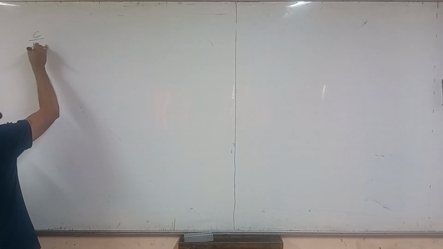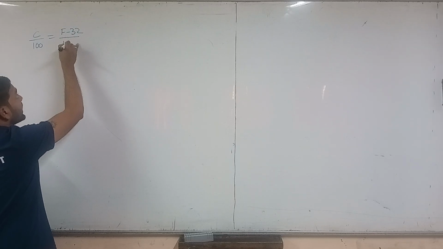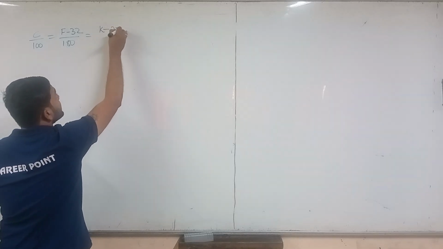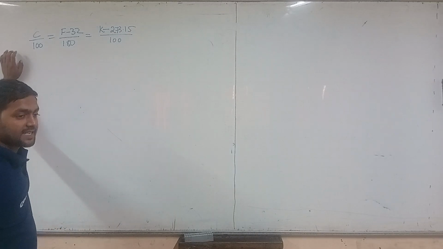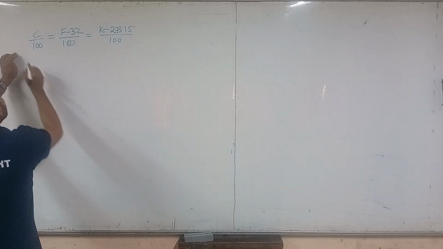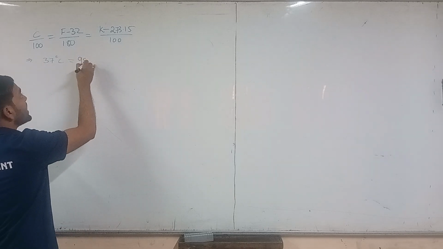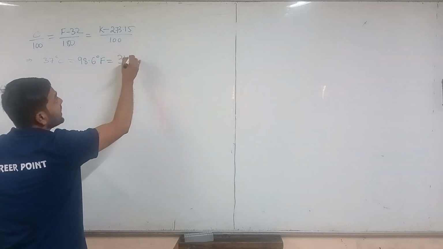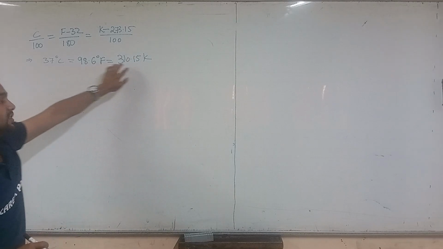So the relation is C by 100 is equal to F minus 32 by 180, which is equal to Kelvin minus 273.15 by 100. Here we have already discussed that the normal human temperature is 37 degrees Celsius, right? This is also equal to 98.6 degrees Fahrenheit, and also equal to 310.15 Kelvin, right?